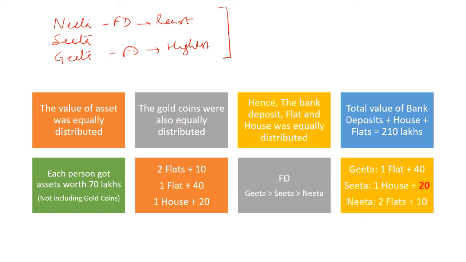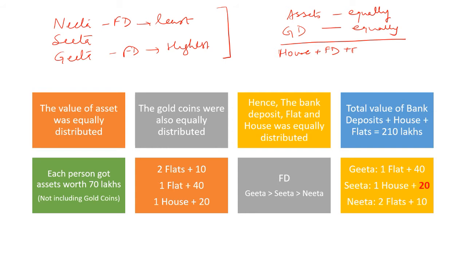The gold coins were also distributed equally. Now see, assets were distributed equally and the gold coins were also distributed equally. That means definitely the house, the FD and the flats were also equally only distributed.